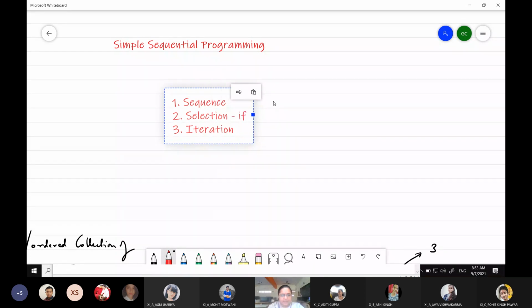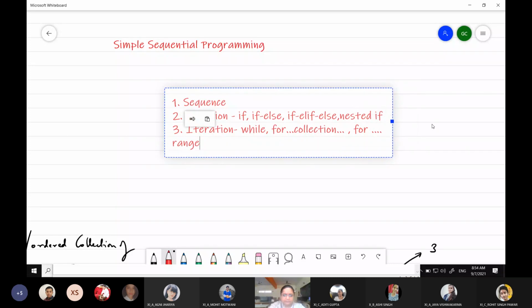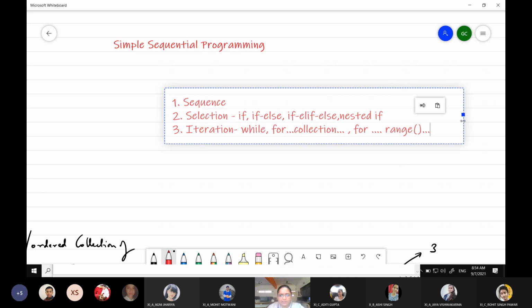Selection means you will think of if, simple if else, which is your cascading if else ladder, nested if. Please remember these things. This is very, very important because selection means decision making. Here we are going to take decisions. And we have iteration: while, and for collection, which is one variant of for, and second is for with the range function. So these are very important, students.